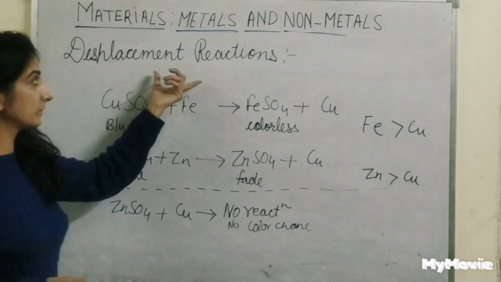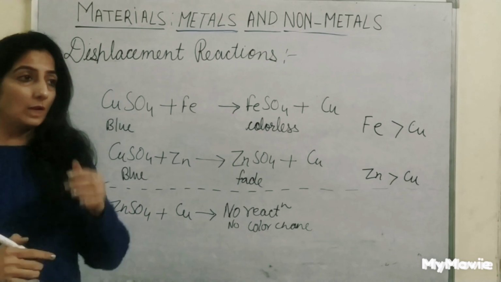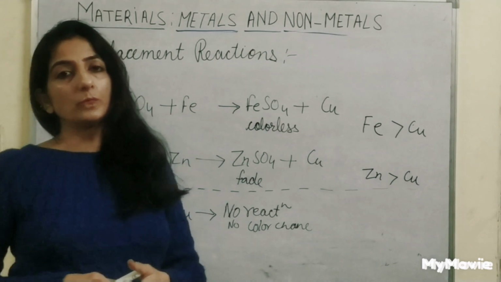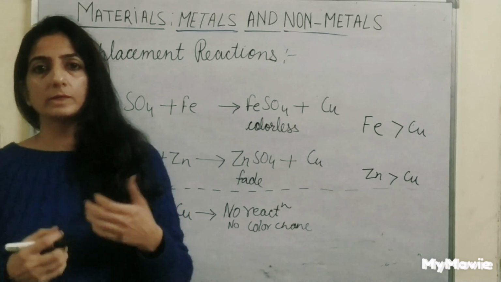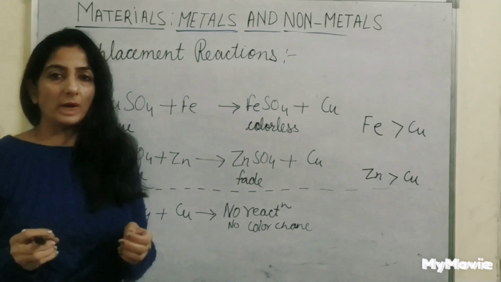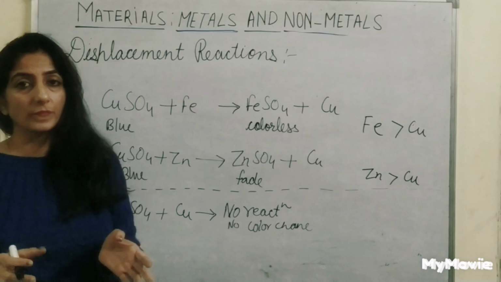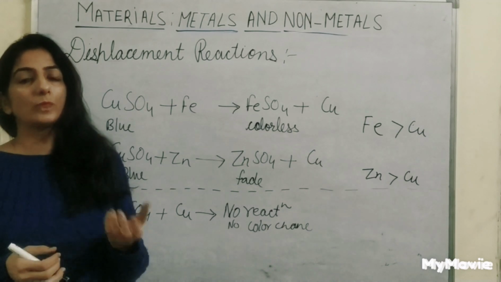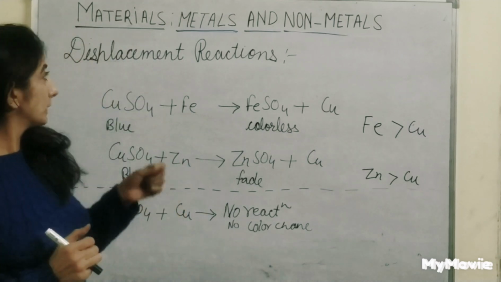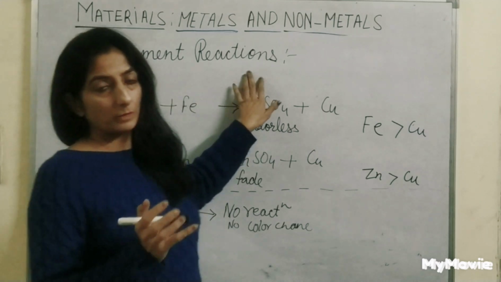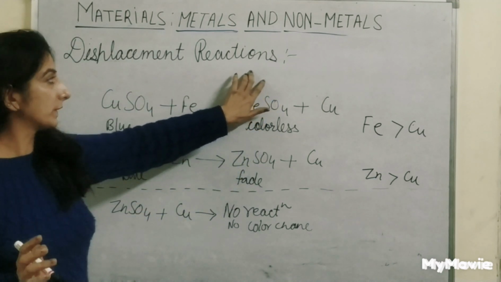Displacement reactions give better evidence to know the reactivity of metals, because some metals do not react with water, some react vigorously with water, some metals react with oxygen and some do not. So it is difficult to know which metal is more reactive. Displacement reactions help us to know more about the reactivity of metals.